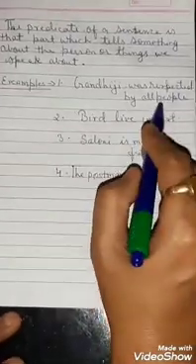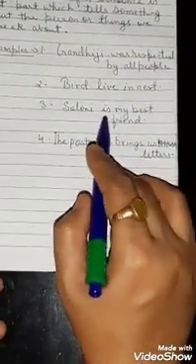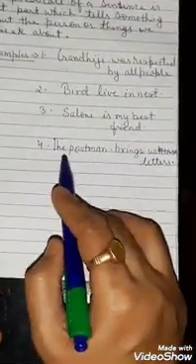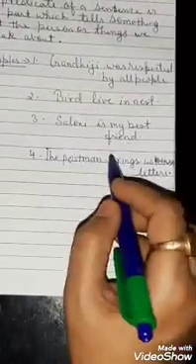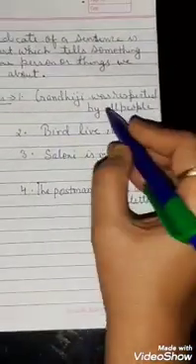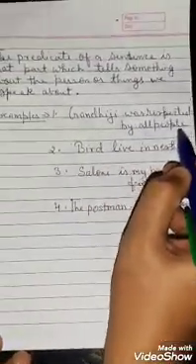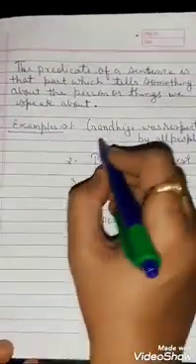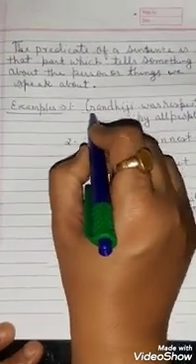For example, Gandhi ji was respected by all people. Birds live in nest. Saloni is my best friend. And last, the postman brings us letters. In these sentences, I am going to explain which part is called the predicate. We already know that the subject is a noun or pronoun and generally the subject is first.